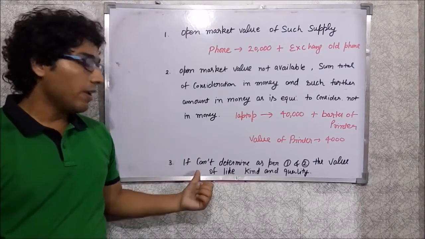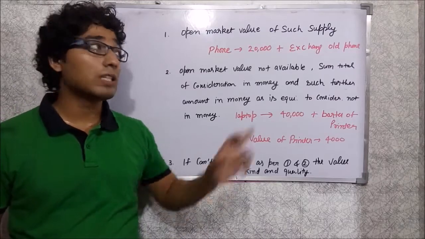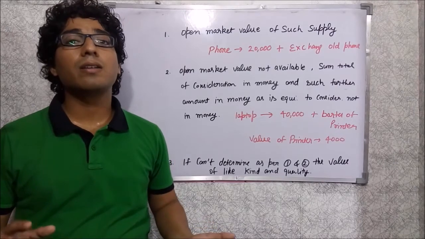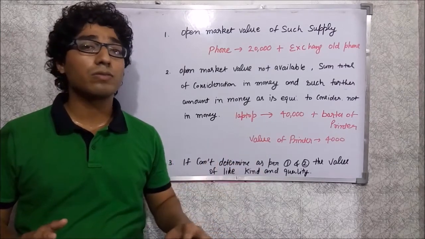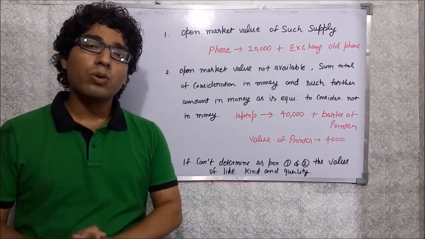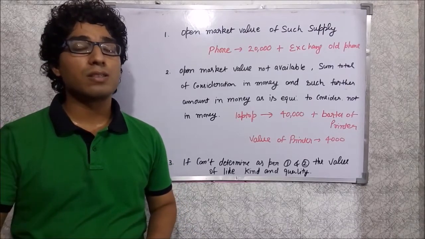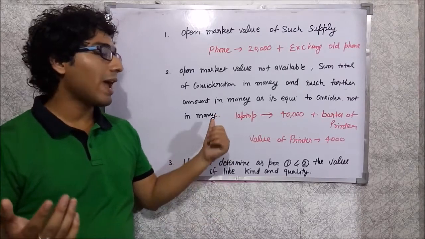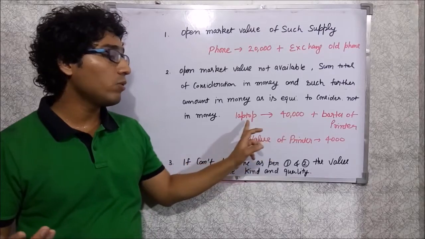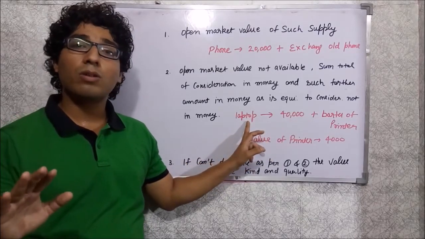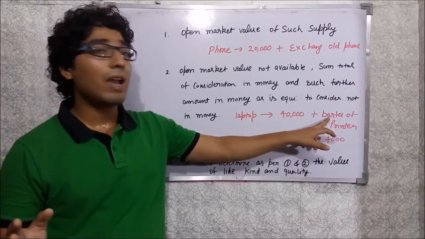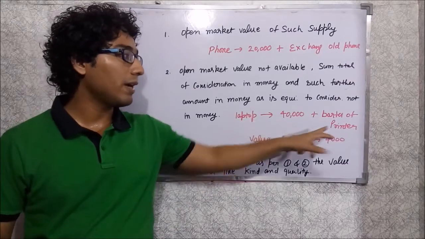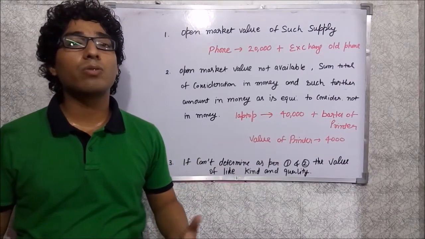And the third one is that if we cannot determine the value as per clause number 1 or clause number 2, that is, when we don't know the open market value of such supply and we don't know the consideration of the additional supply. So suppose in our example we don't know the open market value of the laptop and we don't know the value of the printer. Then how to calculate the value?